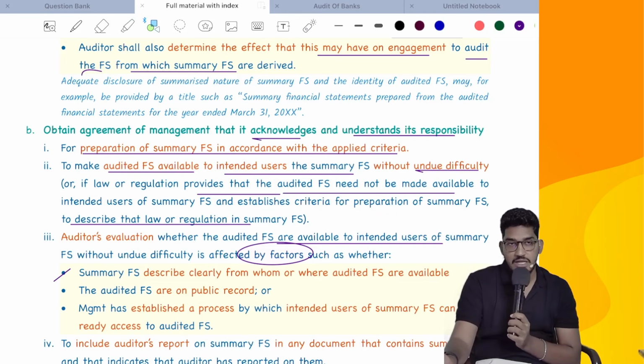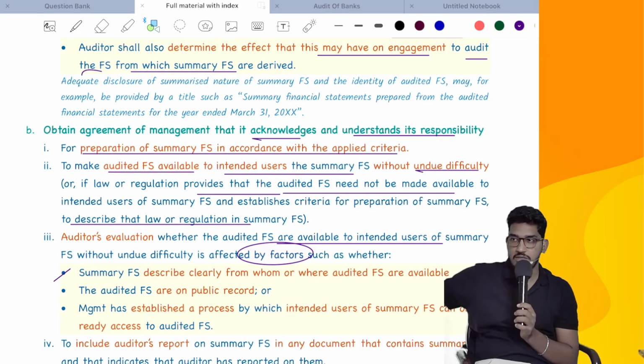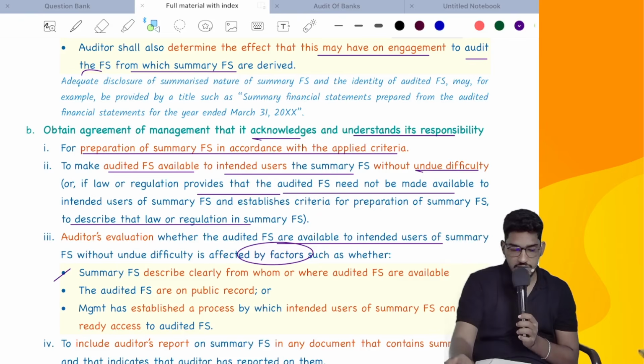So in the summary financial statement, somewhere they have to add, for example, if they are on the website, provide the link on the website, or if they need financial statements, please send an email to this email address. Like that, somewhere in the summary financial statements, they should have clearly described from whom or from where they can get the audited financial statements.